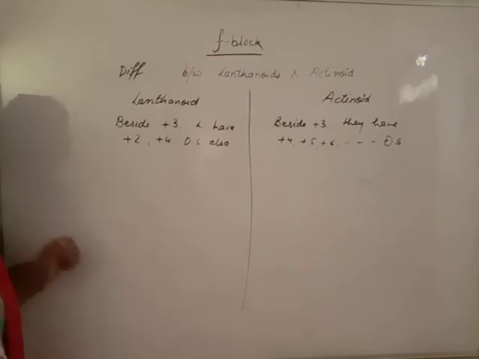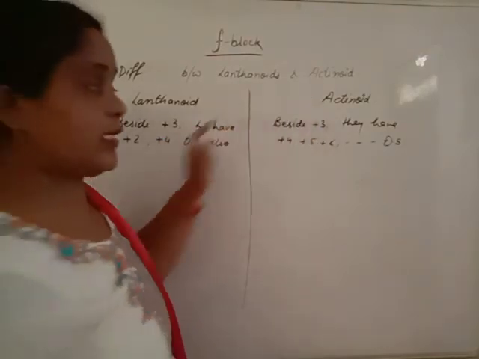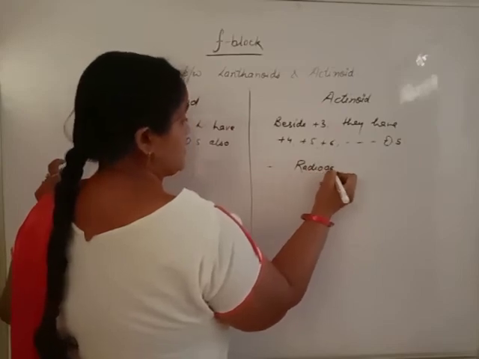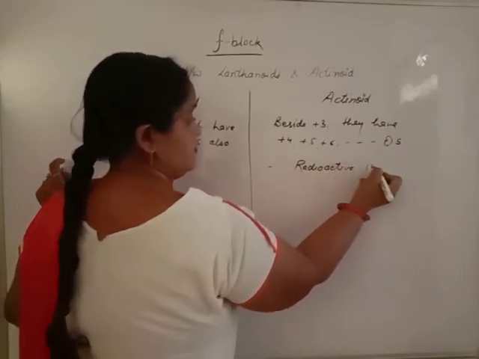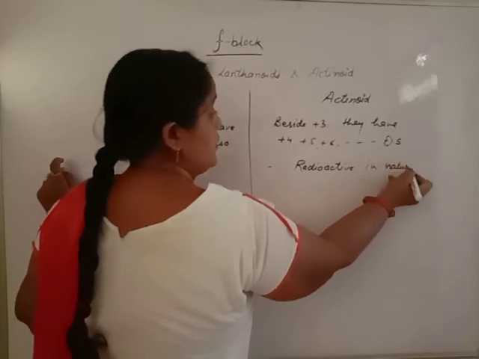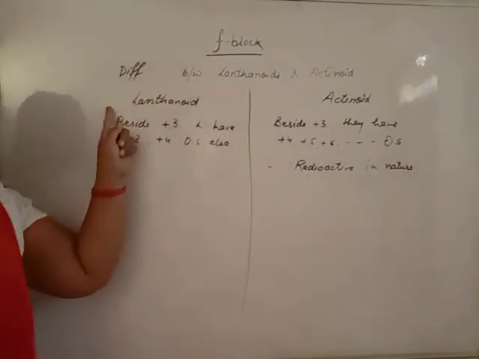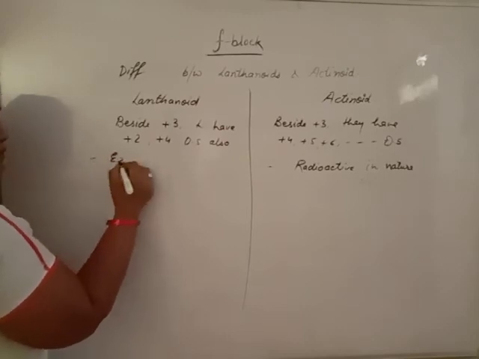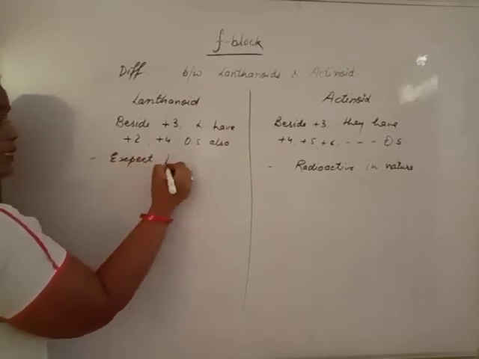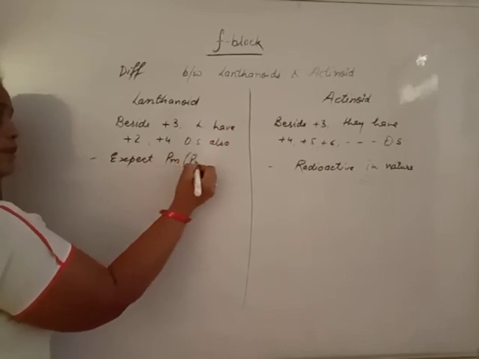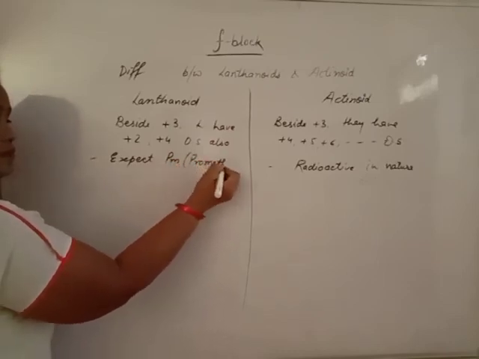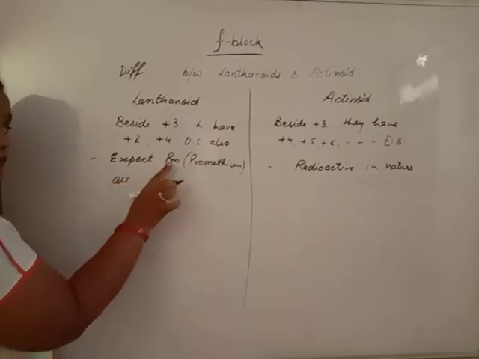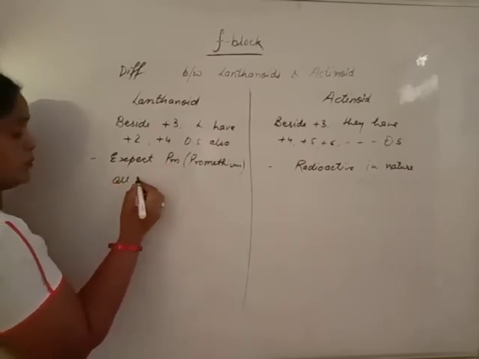Then, beta, all actinoids are radioactive in nature. But in case of lanthanoids, only promethium is radioactive. Except promethium, all are non-radioactive. Only this is radioactive. Others are non-radioactive.